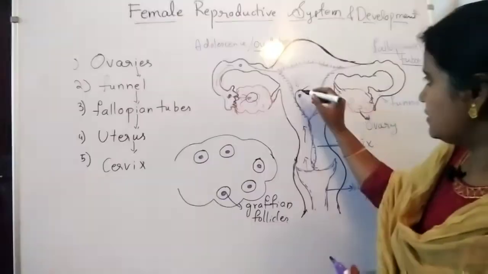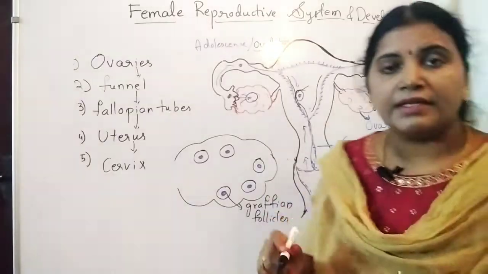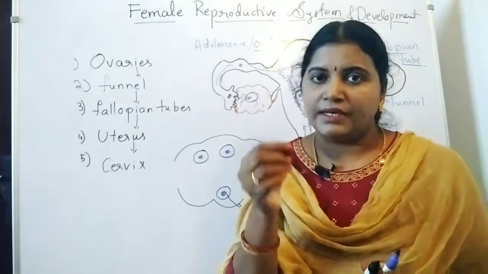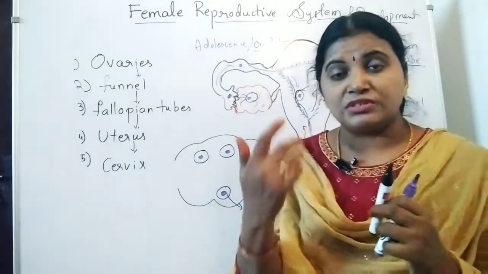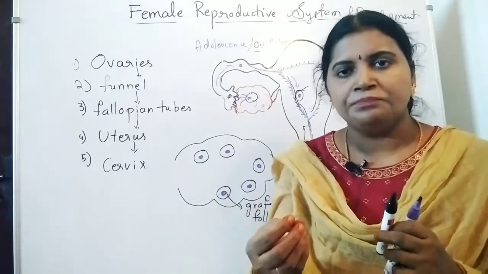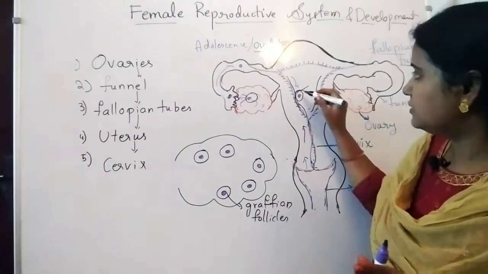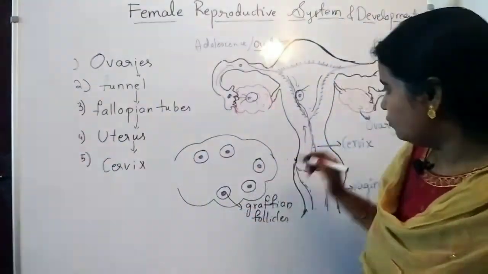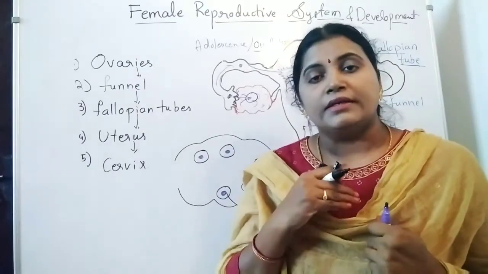Here only the ovum is there, the ovum along with the endometrial lining, that is the uterus lining itself. The uterus inner walls are known as endometrium. This endometrium is supplied with blood vessels, very many blood capillaries are also there. It is completely filled with blood. By that time, what happens? This endometrial lining along with the ovum is going to be disposed out of the body. It is going to be shed off from the body.